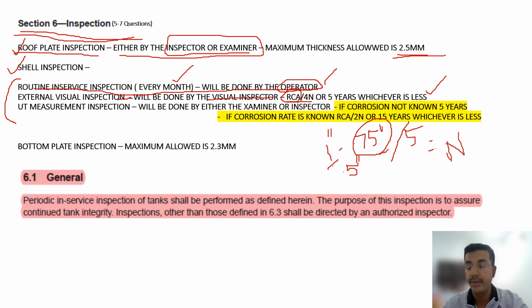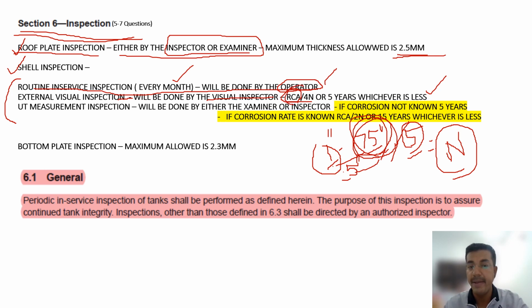Is it clear? 1 inch is the preliminary thickness of the shell plate. Present thickness is 0.75 inch. The time is 5 years. So T previous minus T actual, divided by number of years, the corrosion per year, is called N. Now the remaining corrosion allowance: let's say the minimum corroded allowance is 0.5. So 0.75 minus 0.5 is 0.25.